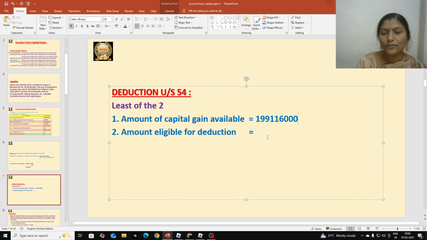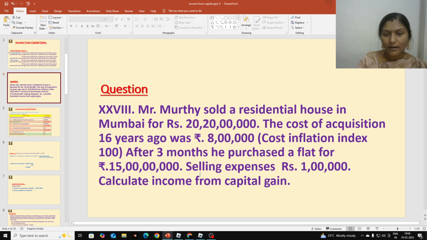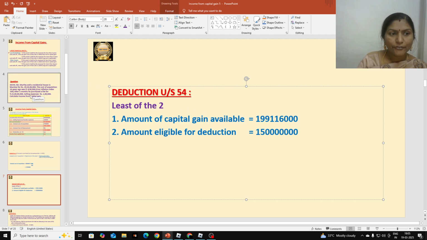Next, the amount eligible for deduction. How much is eligible for deduction? How much he invests in purchasing the new flat. If you purchase a similar kind of asset, or if you invest that money in the capital gain scheme or in notified securities, then also he is eligible for deduction under section 54. So here he is purchasing a flat for 15 crores, students, not 15 lakhs, 15 crores. The amount eligible for deduction is 15 crores.